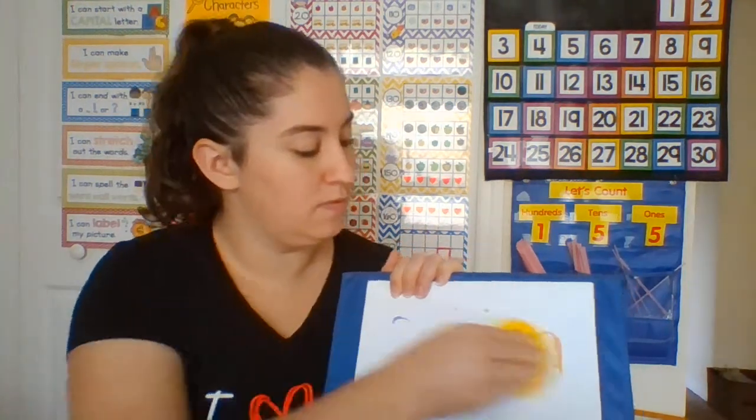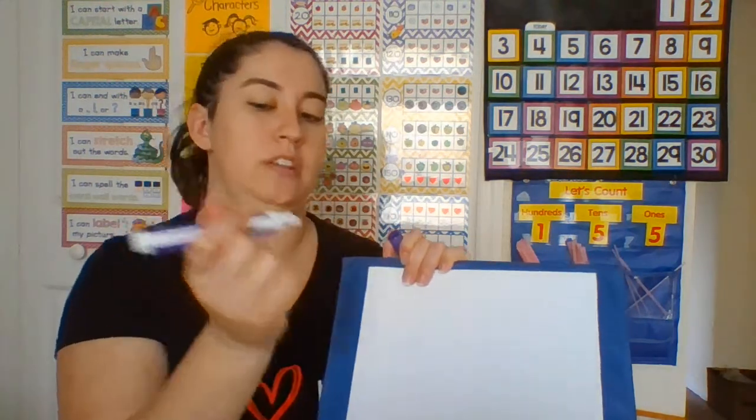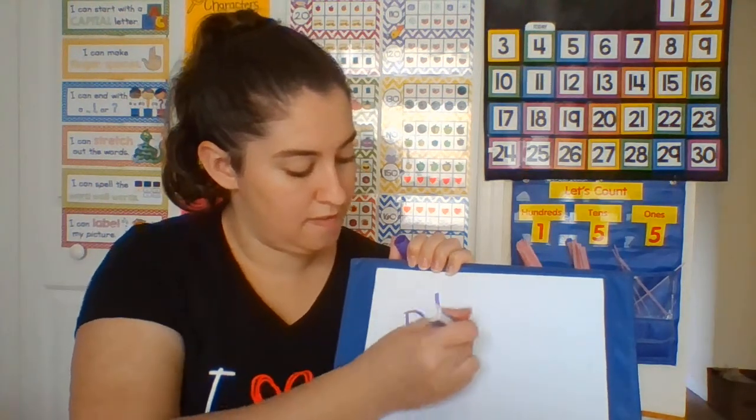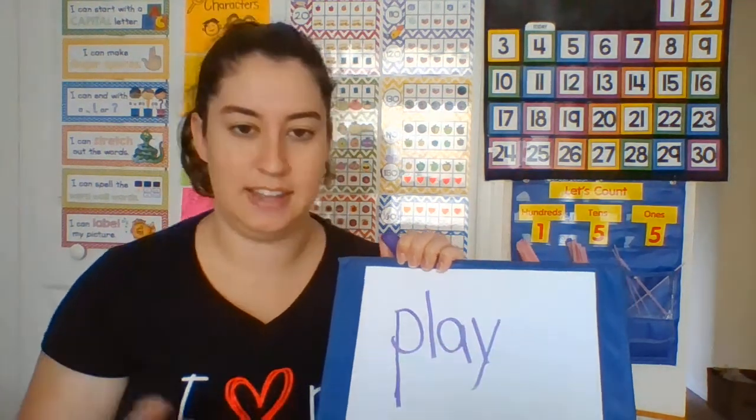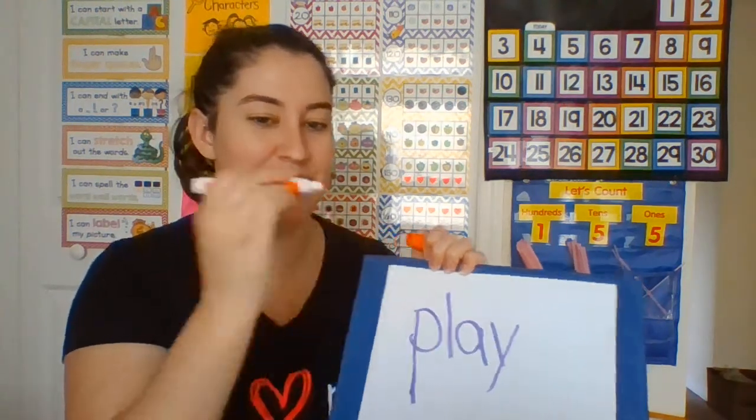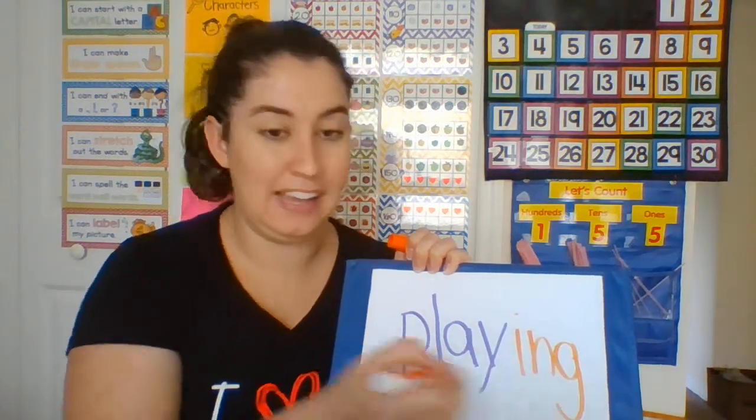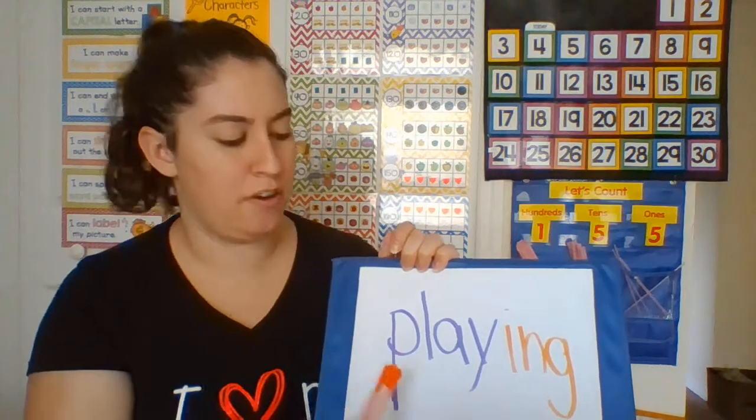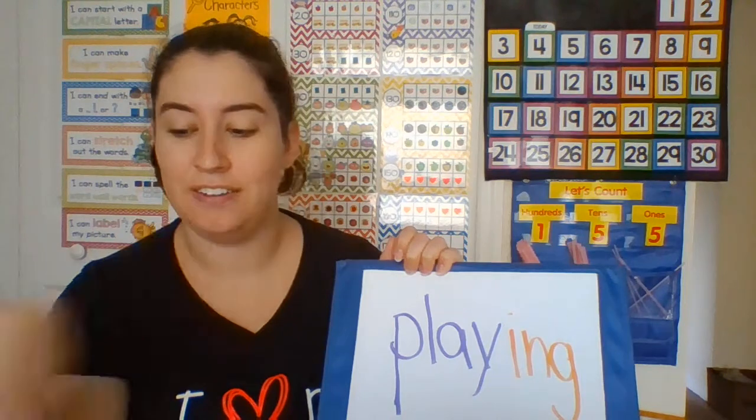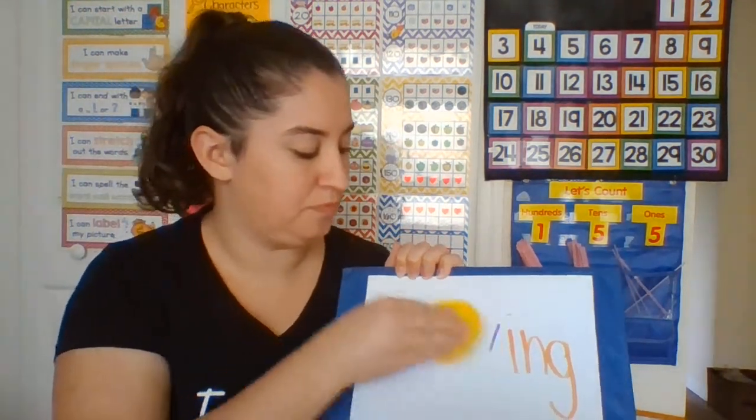Let's try another one. What's that sight word? Play. Very good. And I'm going to add my ending. What ending am I adding? Ing. Fantastic. Now let's put it together. Play, ing, playing. Fantastic.